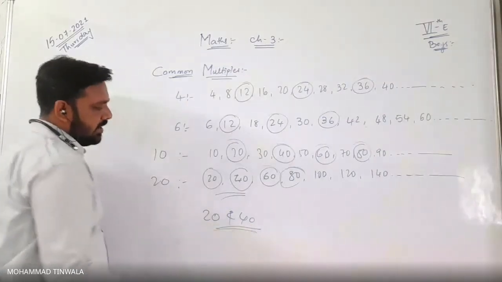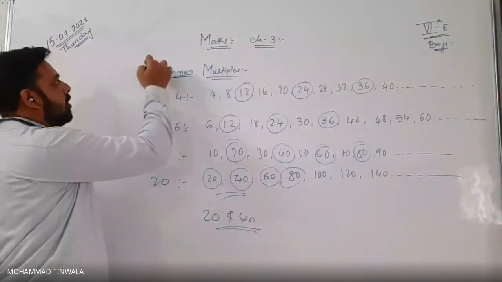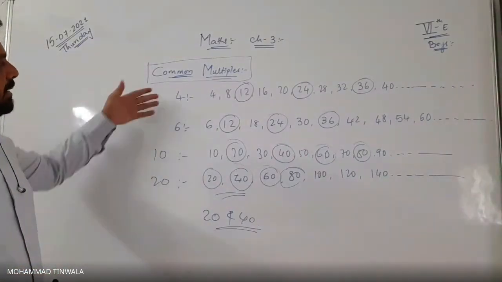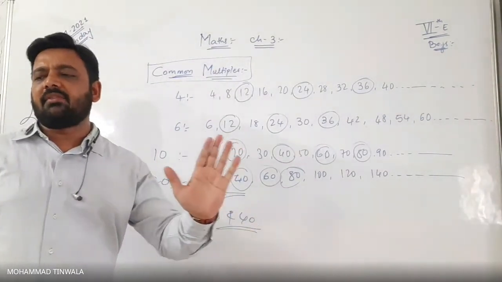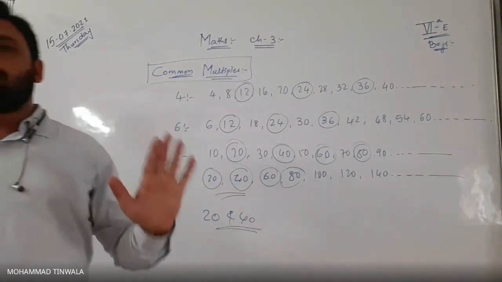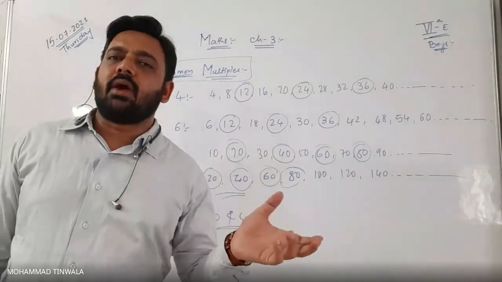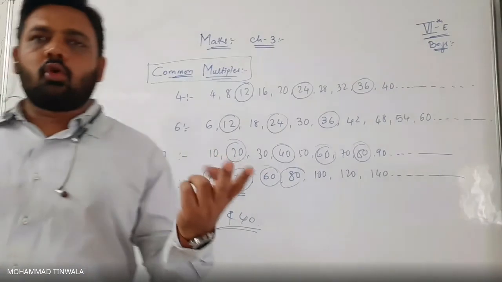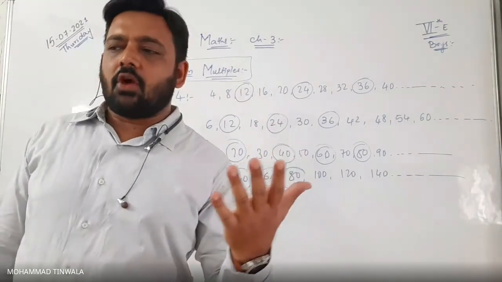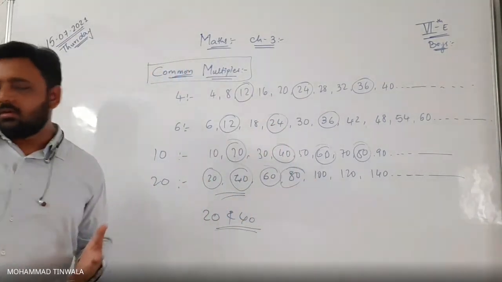Are you clear with the topic common multiple? It can be two digit, it can be three digit, it can be four digit also. We have to simply find the multiples, and we have to find the common ones, as many as they are required, whether they are asking for three common multiples, two common, or five common multiples. Is that clear?